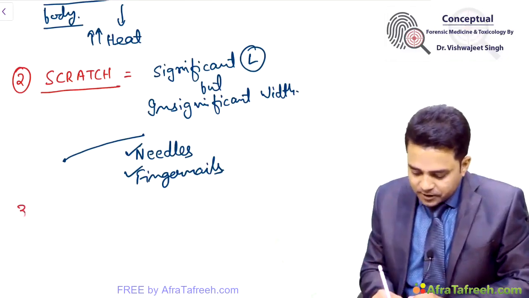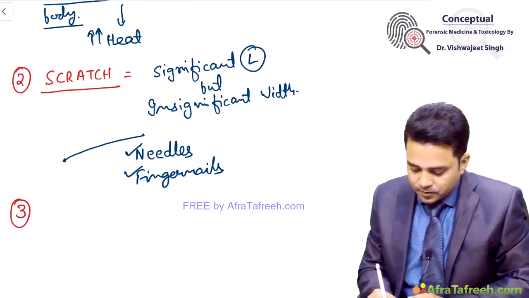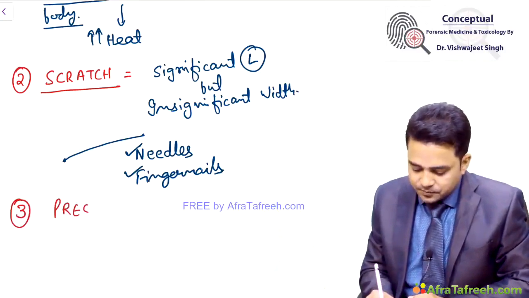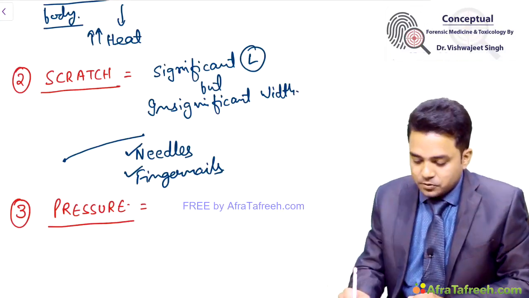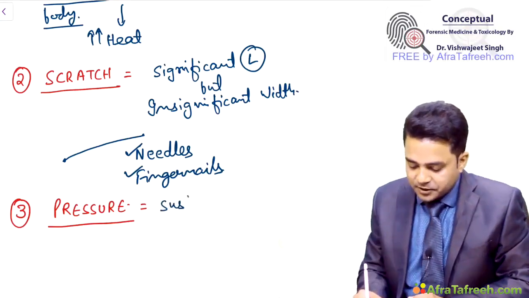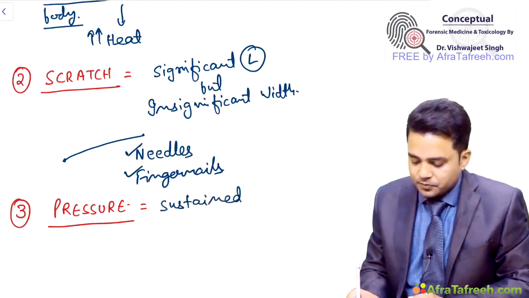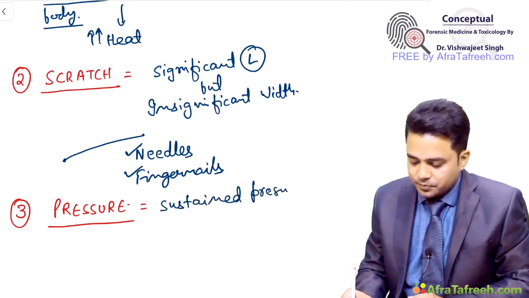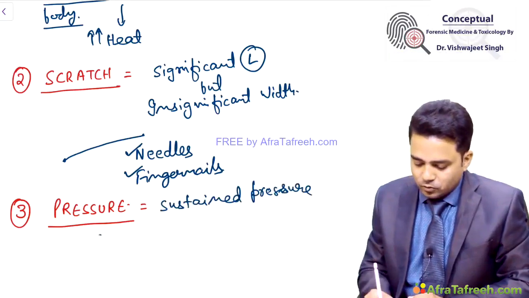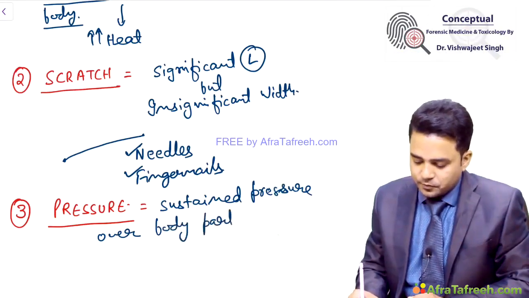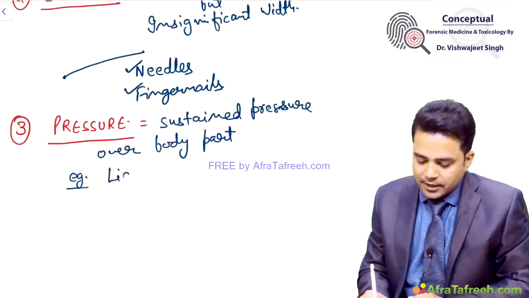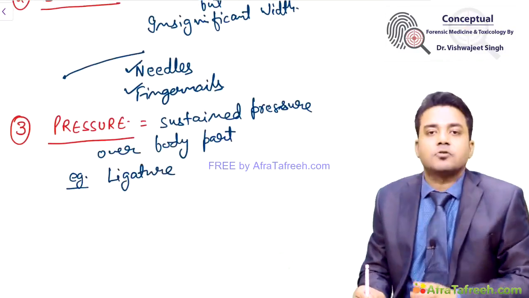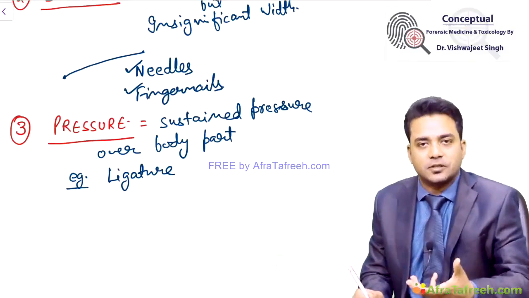Third type of abrasion is pressure abrasions. These are produced due to sustained pressure over body part. For example, ligature mark in case of hanging and strangulations.